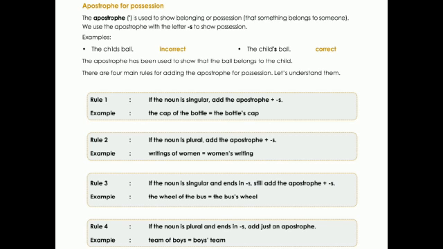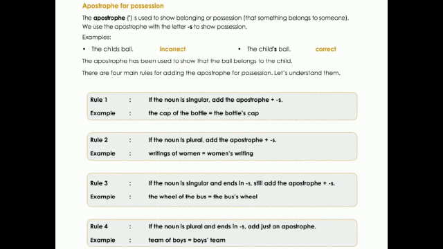Rule 1, if a noun is singular, add apostrophe s. Whenever the noun comes in a singular form, we can add apostrophe s. For example, the cap of the bottle, the bottle's cap. To represent that the cap belongs to the bottle, we say the bottle's cap.